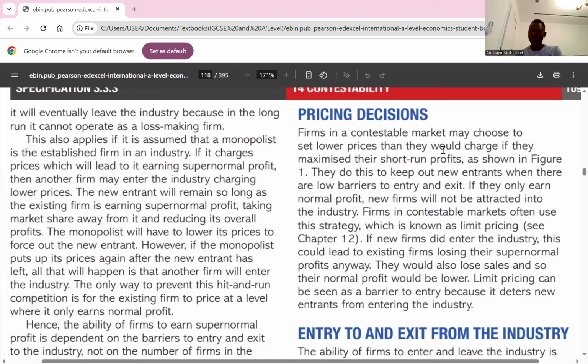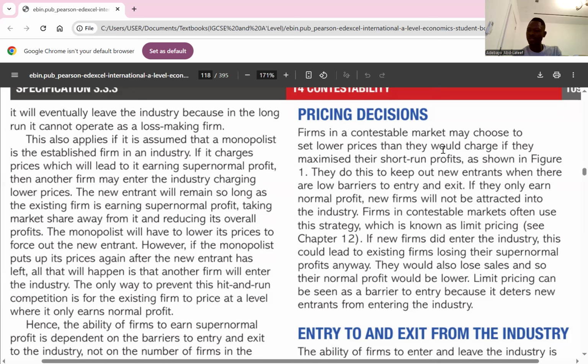So for pricing decision, firms in a contestable market may choose to set lower prices than they would charge if they had to maximize their short-term profit. Because they are competing with price, it is difficult for them to charge a higher price. When they charge higher prices, supply would increase, so it is difficult to charge a higher price. So there's no supernormal profit because prices are set at a low rate.